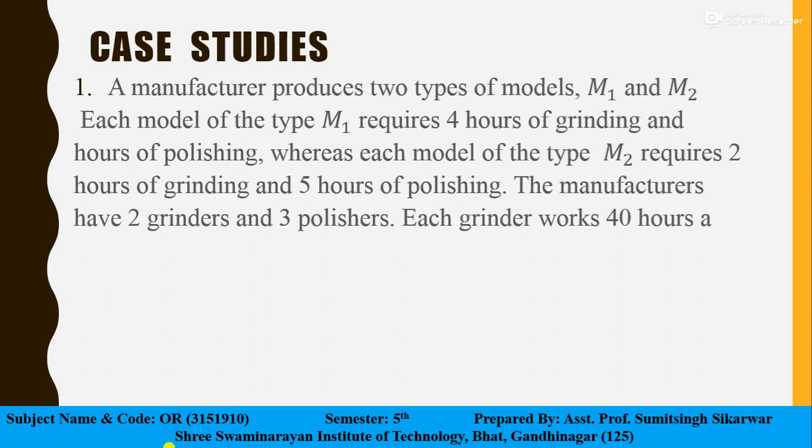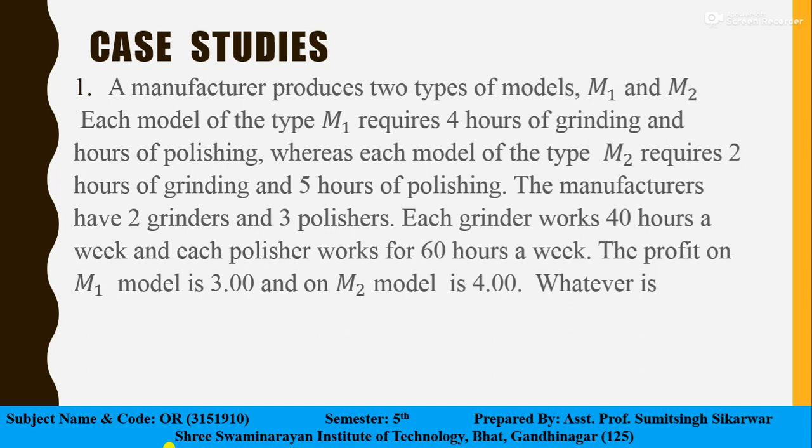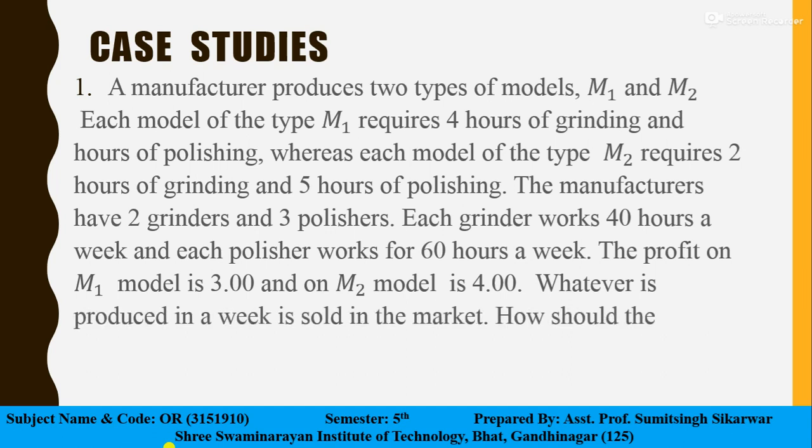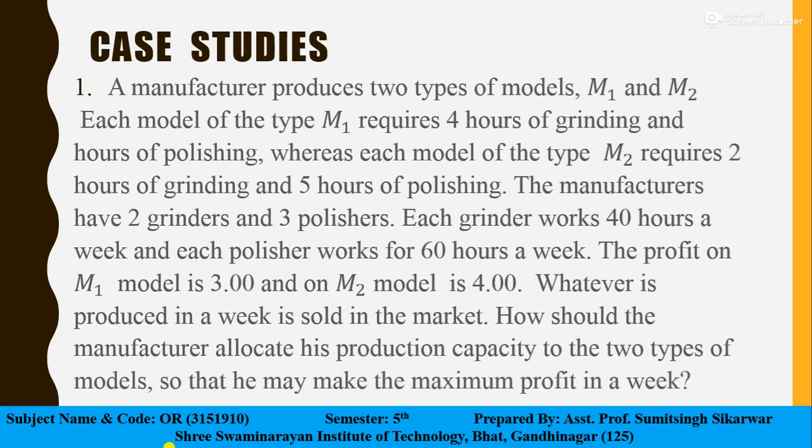Each grinder works 40 hours a week and each polisher works 60 hours a week. The profit on the M1 model is 3 rupees while on the M2 model it is 4 rupees. Whatever is produced in a week is sold in the market. How should the manufacturer allocate his production capacity to the two types of models so that he may make the maximum profit in a week?